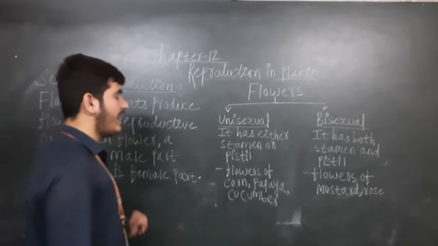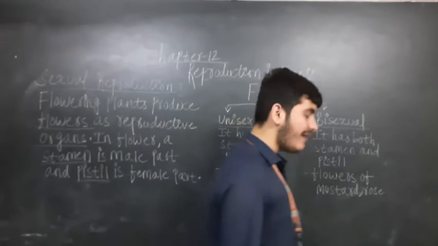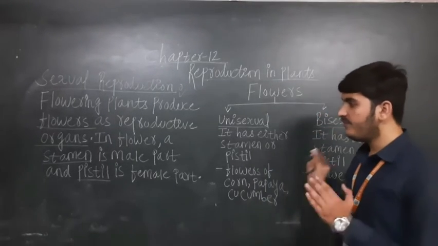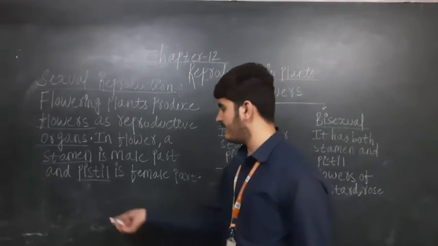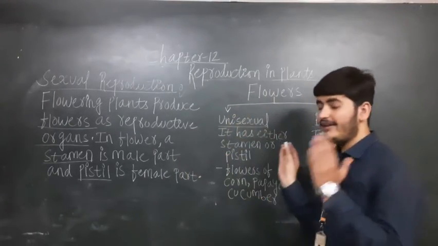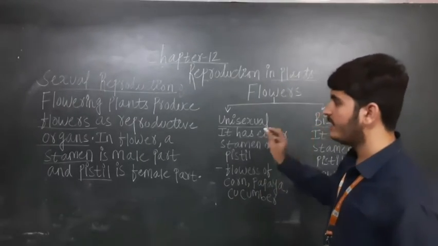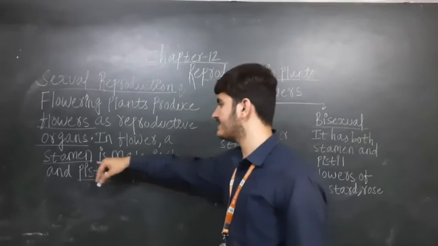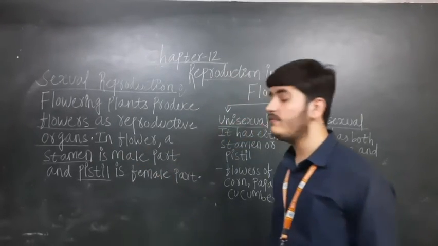In a flower, a stamen is the male part and a pistil is a female part. Means a flowering plant produces flowers, and the flower is the reproductive organ of a plant. Just keep in mind that the reproductive organ of a plant is the flower. In that, a stamen is a male part and a pistil is a female part.